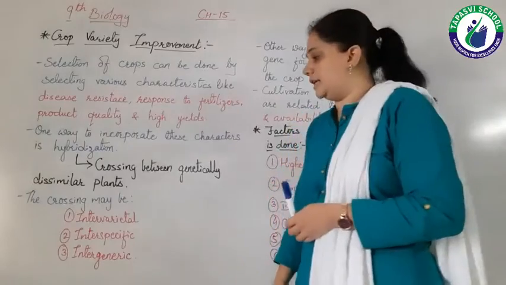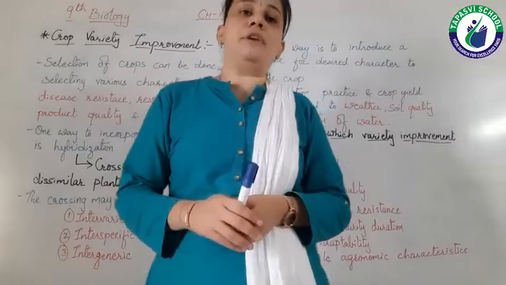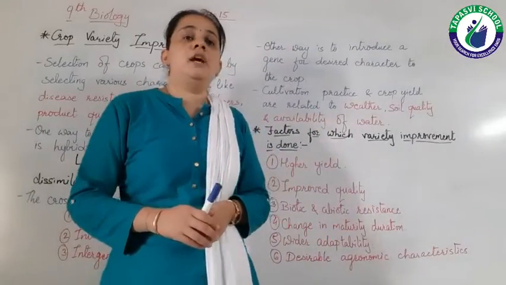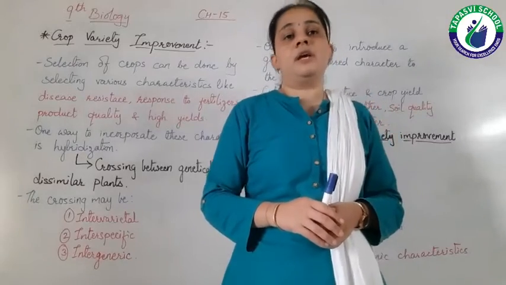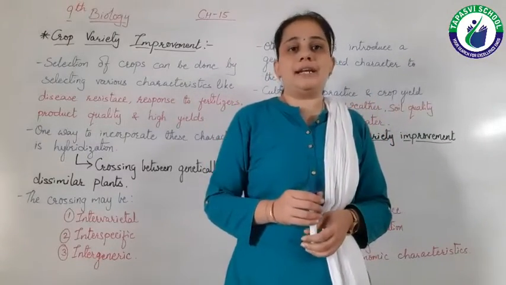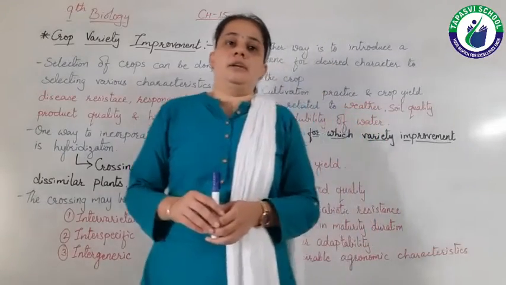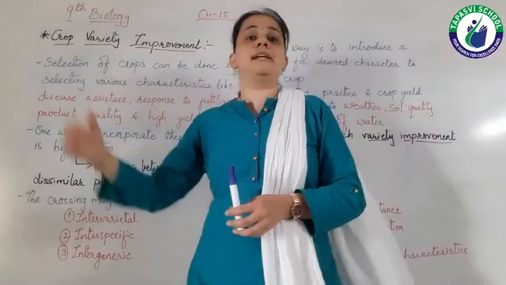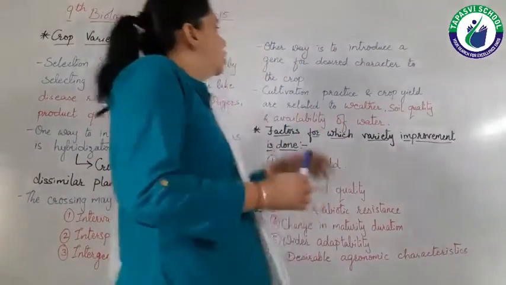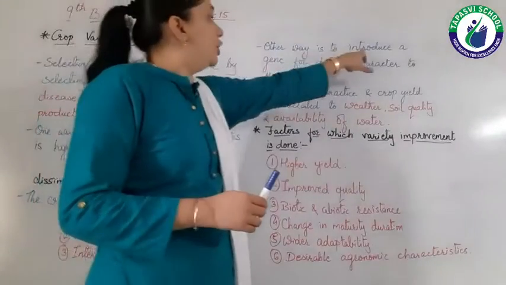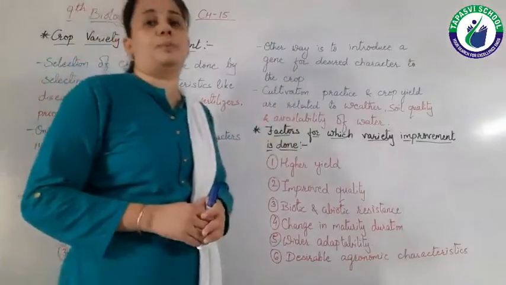Then the third one is intergeneric, which means between two different genera, right? So intergeneric hybridization also gives us a good variety of crop. Another method for incorporating these characters into the crop is to introduce a gene for the desired character into the crop.